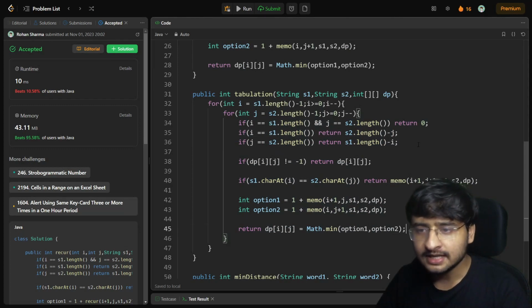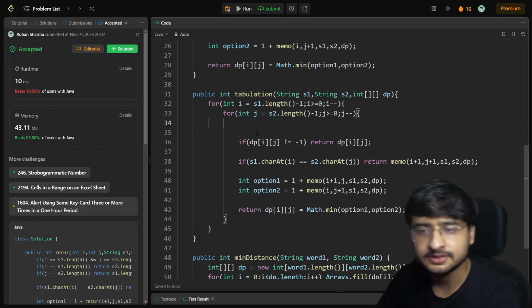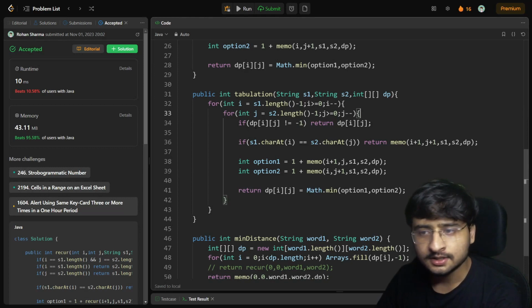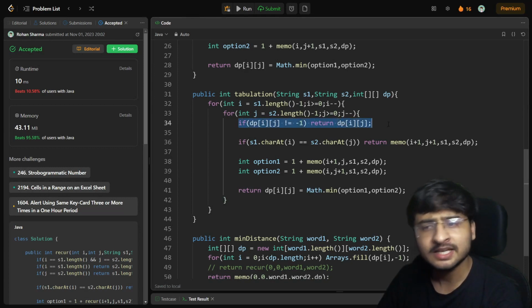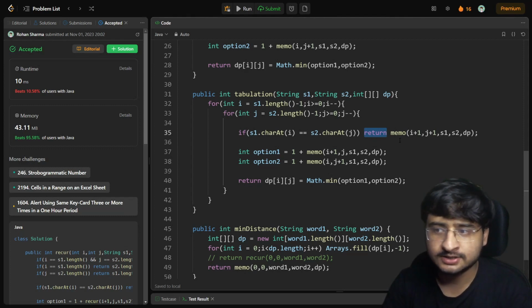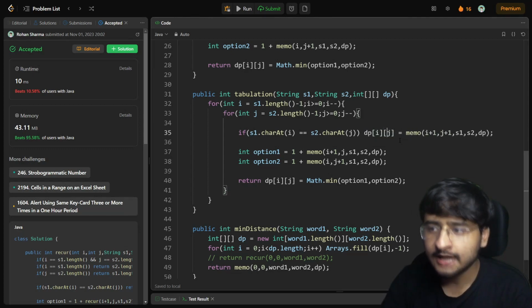What I'll remove from here is these base cases, because these are not going to occur now. I can simply remove these base cases, correct? Okay. So, all right. This particular case is the recall case. I can remove this as well. The last thing is that wherever I've written a return statement, I have to save the answer itself, right? So here I have to save the answer and you can say continue. So if this is the case, dp[i][j], I'll save the answer and continue, right?